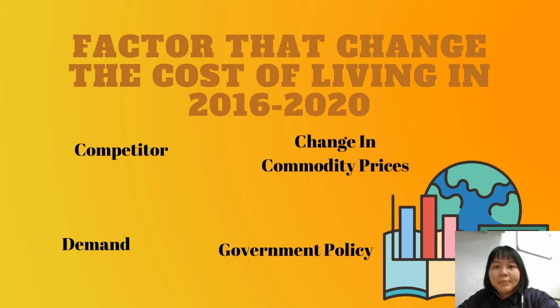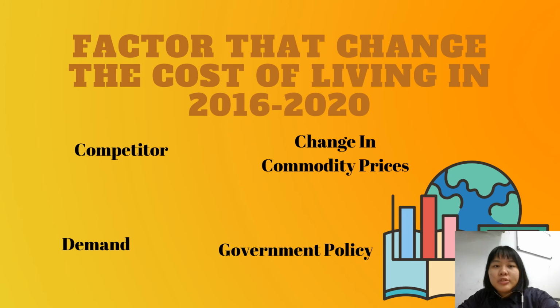It is because CPI of housing, water, electricity, gas, and other fuels in 2020 will be affected by a drop in the Producers' Price Index (PPI) of electricity and gas.